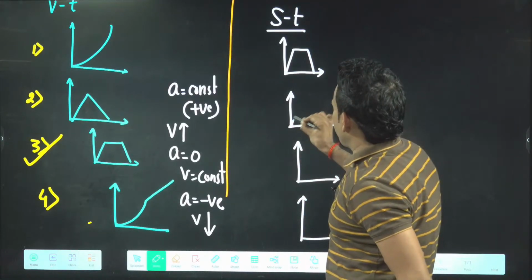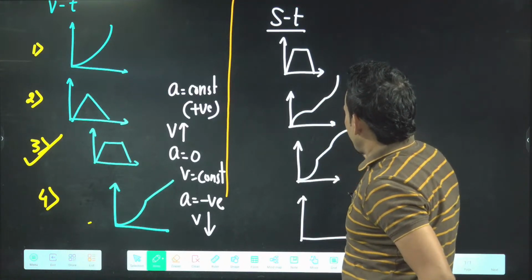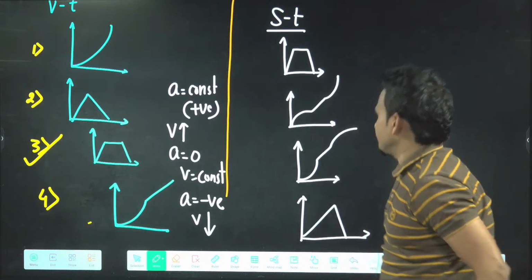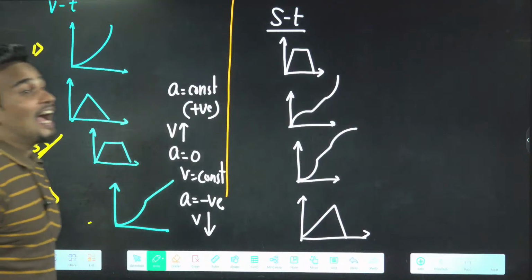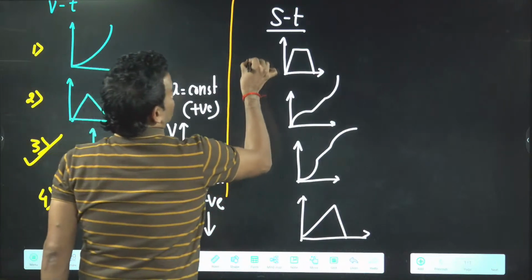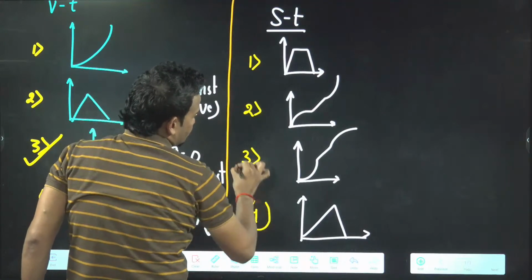Second option. Third option. Fourth option. Again, the third option will come. If you check, this is the option which is going to come.